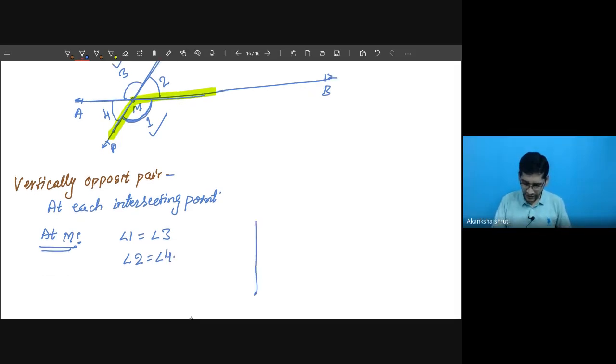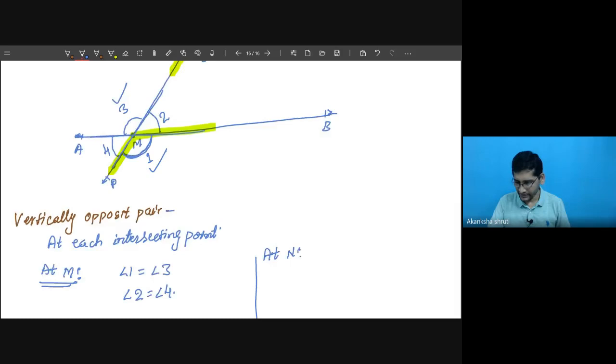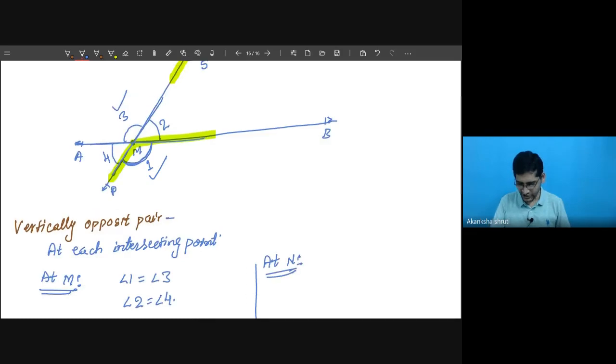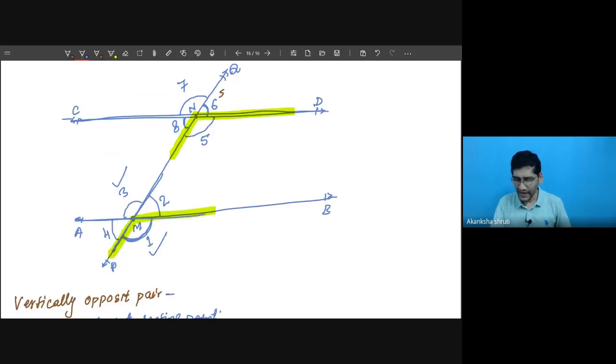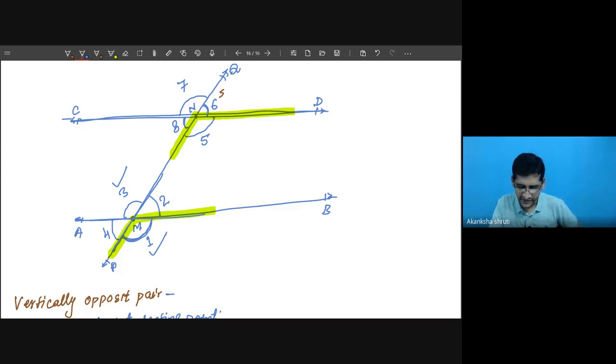And we can also write at N. Come to N. What are the vertically opposite angles? Yes, others, you tell me. At N, what are the vertically opposite angles? Akash, you also tell me.